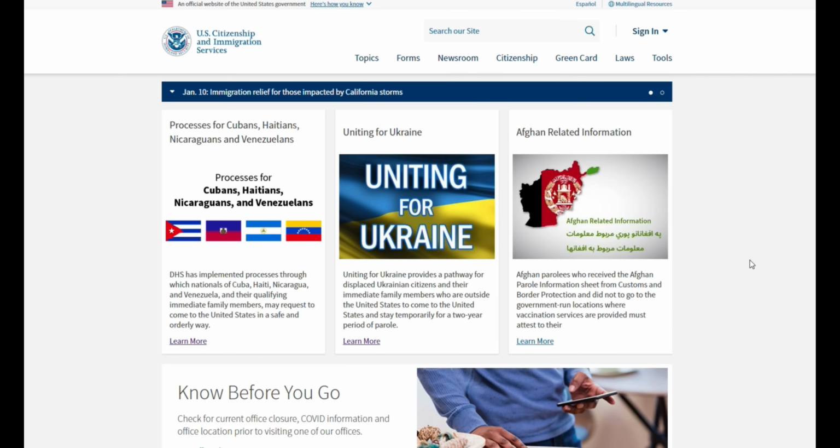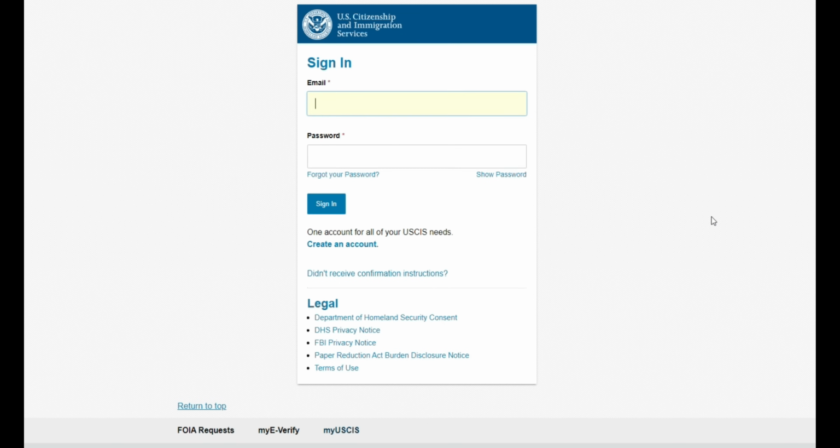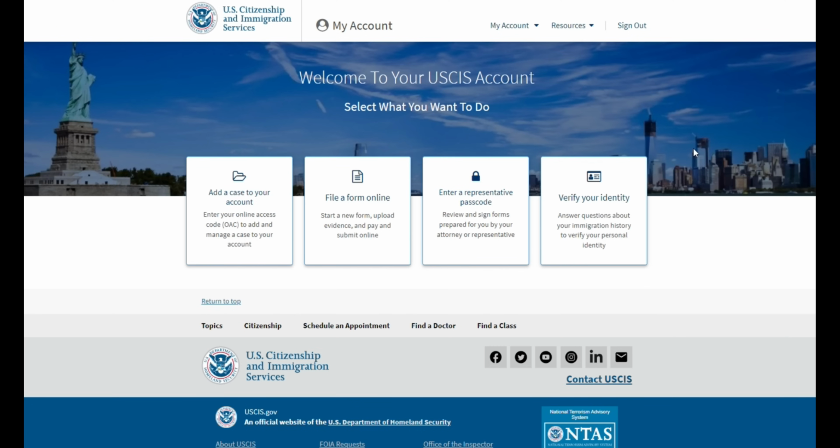Let's get started with the form itself. If you are a supporter, first step is for you to create an online account with USCIS. As you can see on the top right corner, you can click this sign in button, and you can either sign in if you already have an existing account, or you can create an account. So I will sign in using the account that I already have. Once you log into your account, in order to file the form I-134A, you will have to click this button here, file a form online.